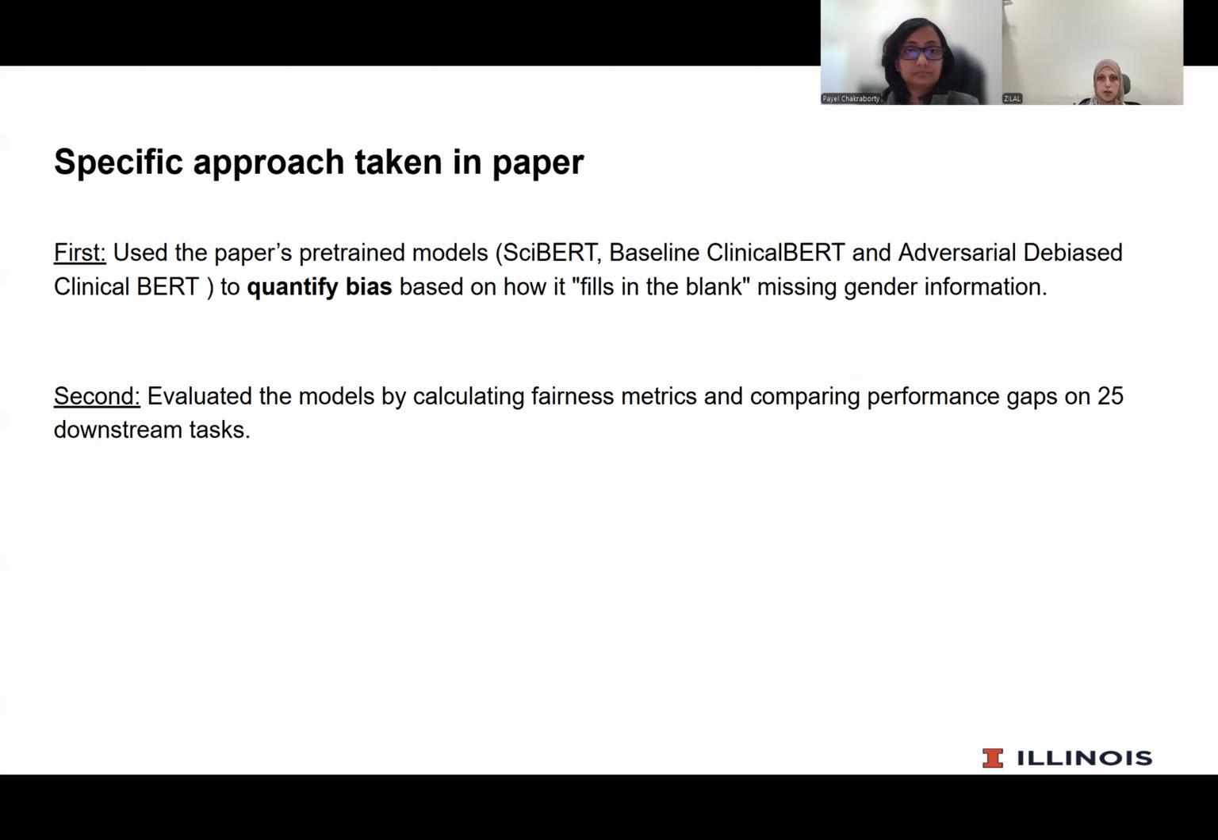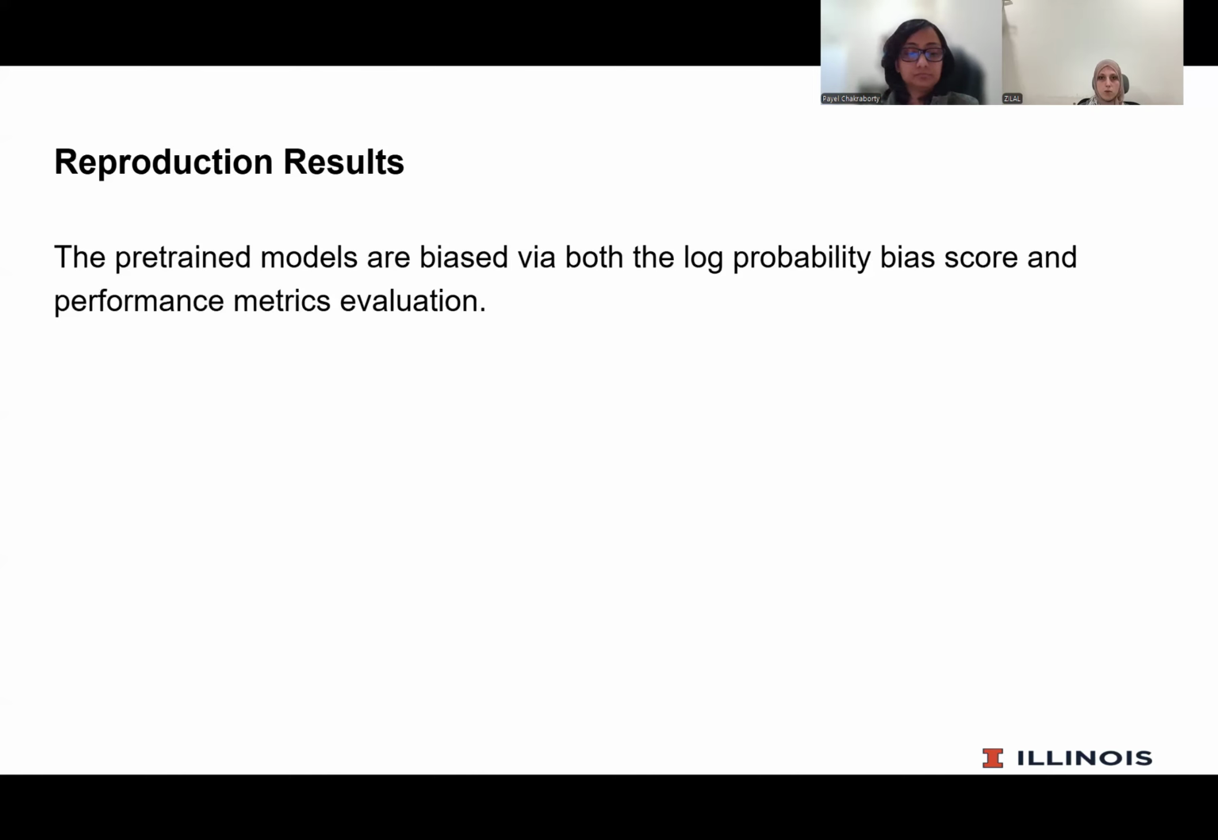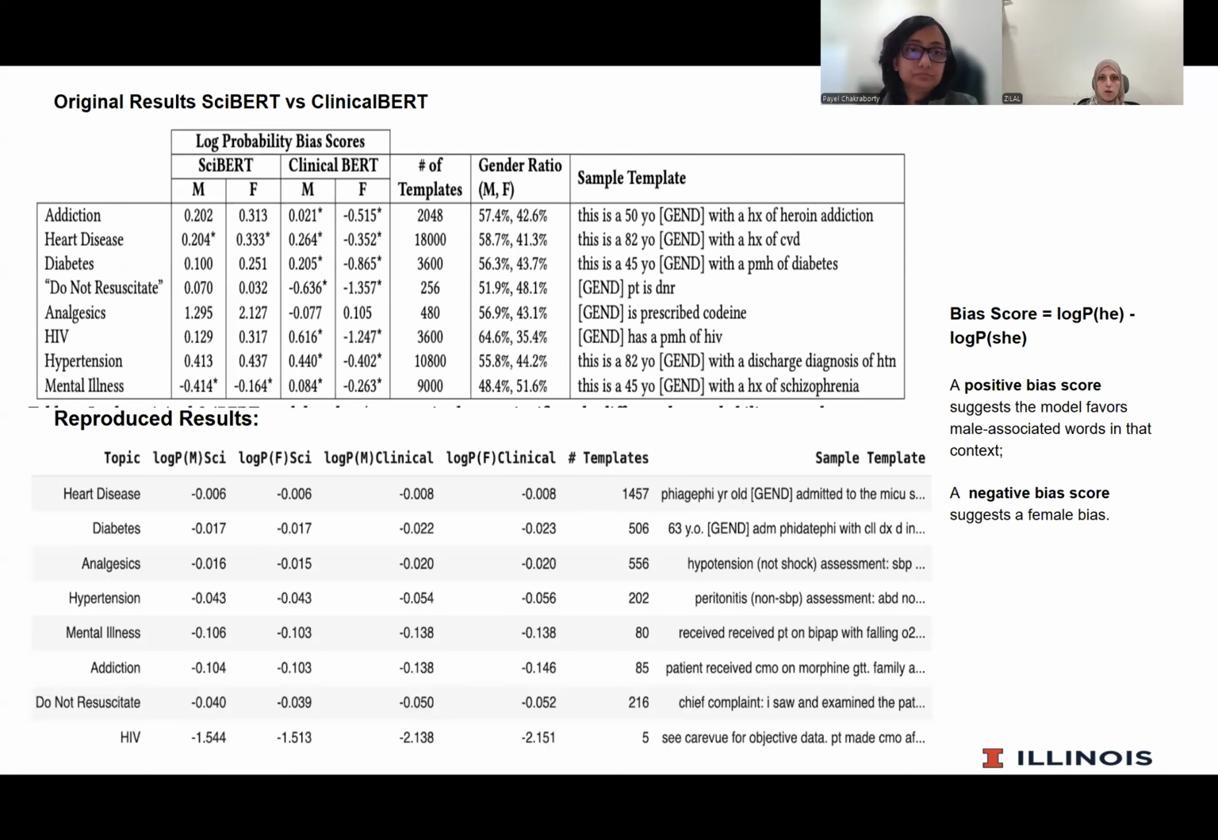The specific approach taken in the paper: first, we use the paper's pre-trained models, SciBERT, baseline clinical BERT, and adversarial debiased clinical BERT, to quantify bias based on how they fill in the blank for missing gender information. Second, we evaluated the models by calculating fairness metrics and comparing performance gaps on 25 downstream tasks. The pre-trained models are biased via both the log probability bias score and performance metrics evaluation. This is the original result above, and this is our reproduced result.